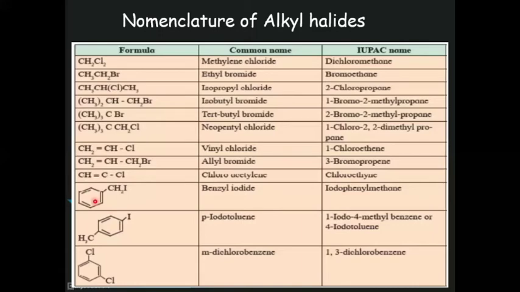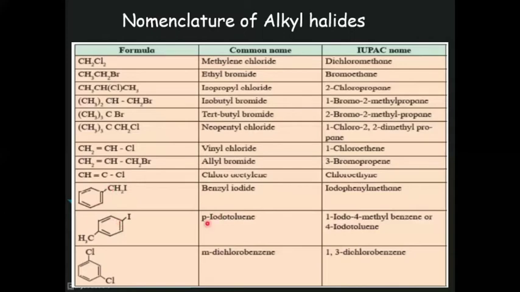In this example, benzene ring CH2I, benzyl iodide. This is benzyl iodide, iodophenyl methane. Now it is derived from methane. In this methane CH4, one hydrogen is replaced by one iodine, and the second hydrogen is replaced by this phenyl ring or benzene ring. So its name is iodophenyl methane.